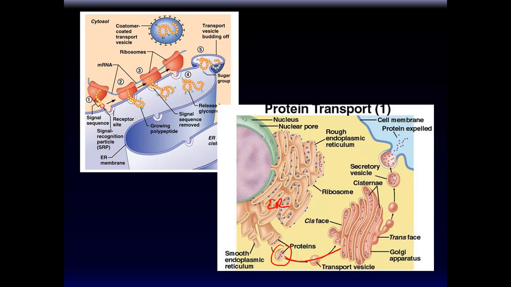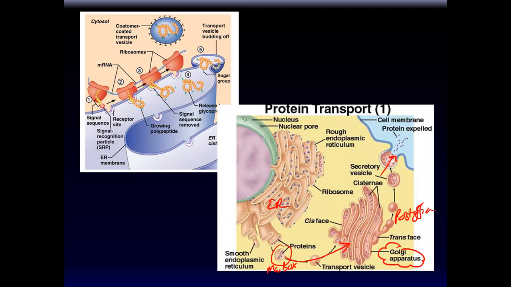From there, they actually go to this place. This is called the Golgi apparatus, which further modifies the protein, and then it delivers it to wherever it eventually needs to go. Okay, so this is like you putting a letter in the mailbox, and this is like the post office.